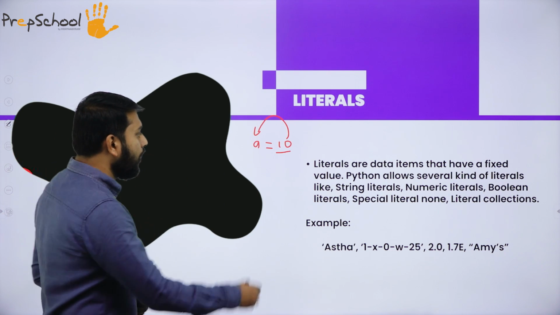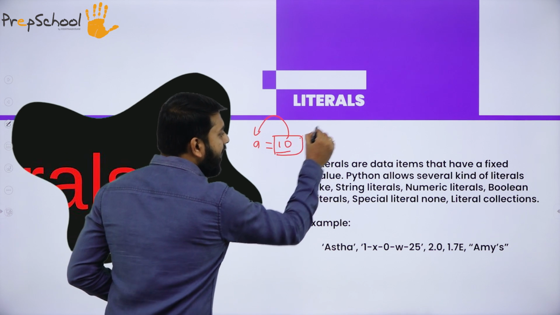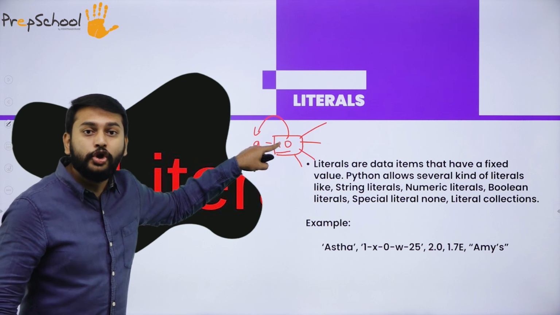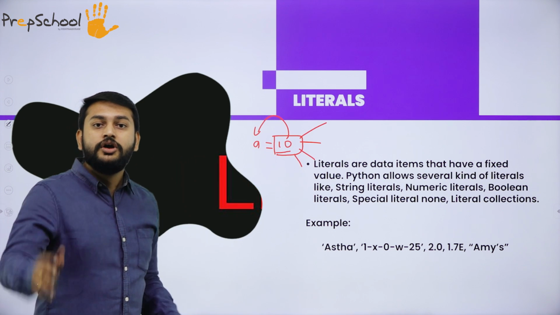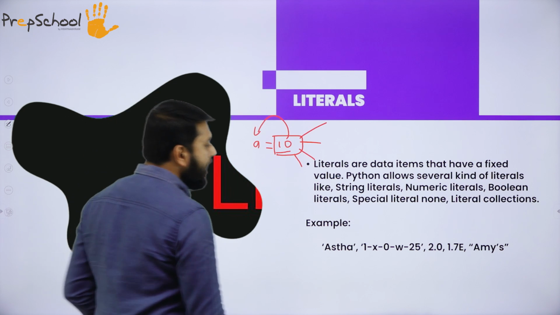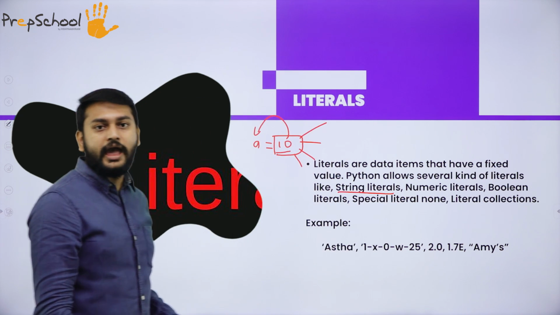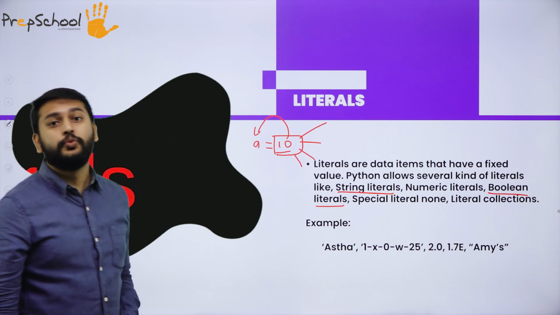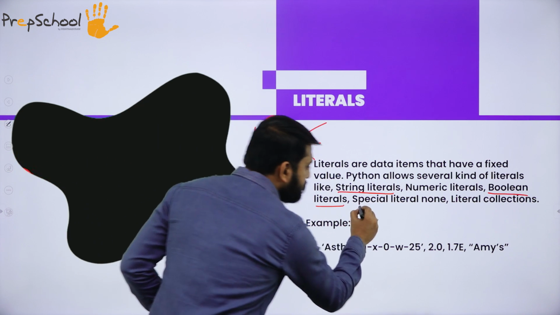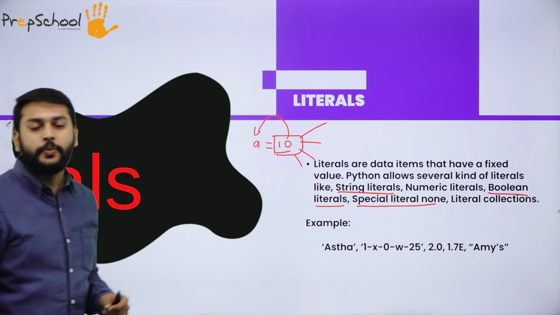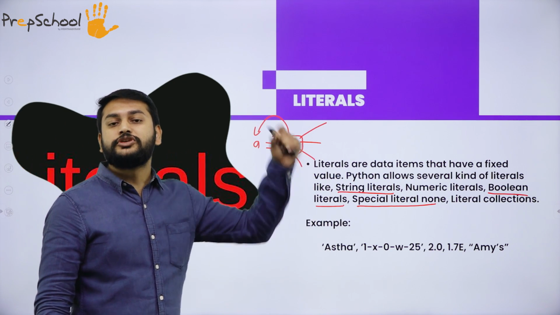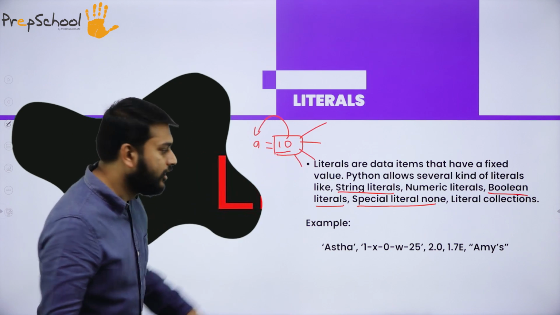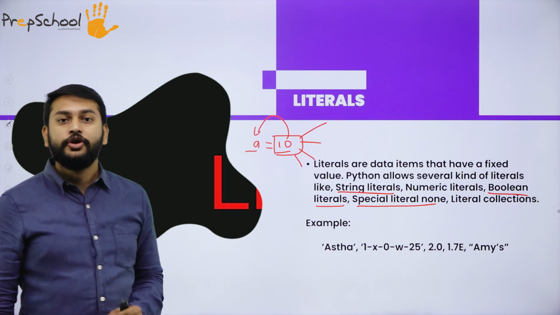Please understand. If I call this a literal, I have different types of literals. This is what I will call a numeric literal. In the same way, I have string literal, and I have boolean literal. Please understand. I also have a special literal, None. I have different types of literals. What is the meaning of it? I have different types of values that I can store in a variable. So that is what you have to understand.